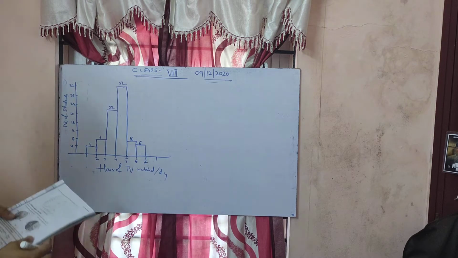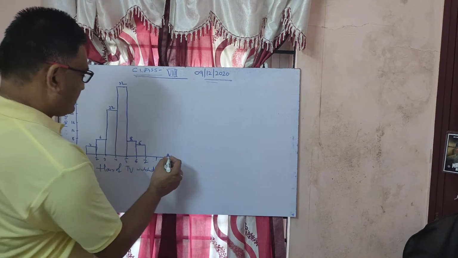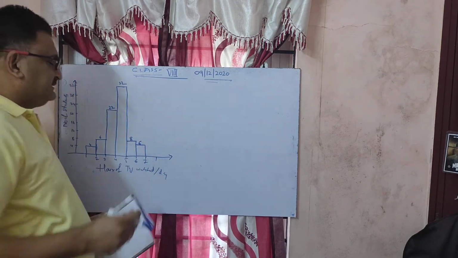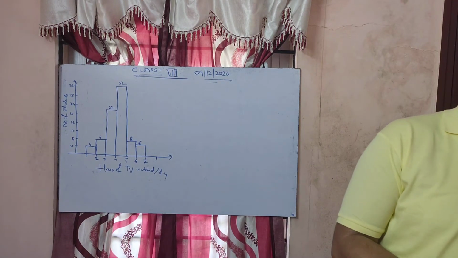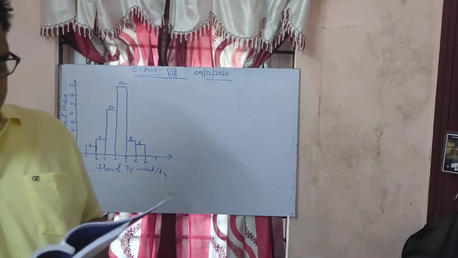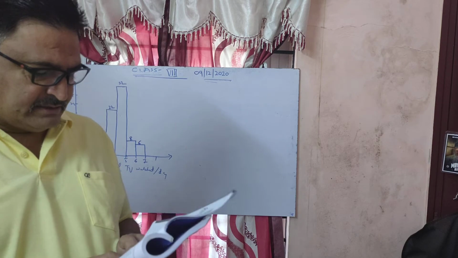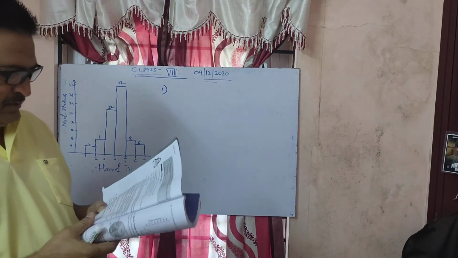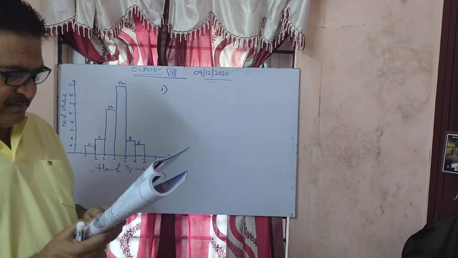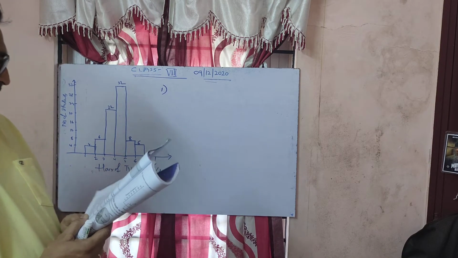Okay, now this is the figure they have given, this is the graph. Now the questions. Fifth question. The number of hours for which the students of a particular class watch television during holidays is shown through the given graph. Answer the following questions. First one. For how many hours did the maximum number of students watch TV?